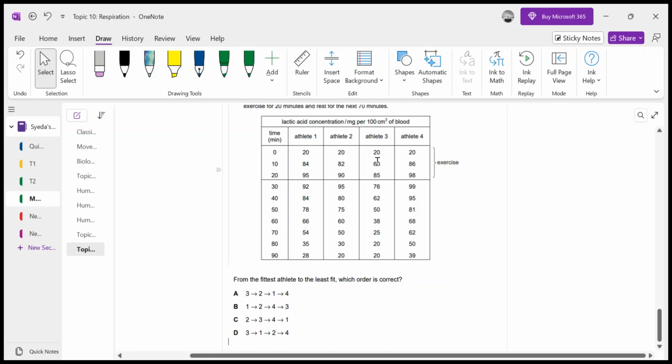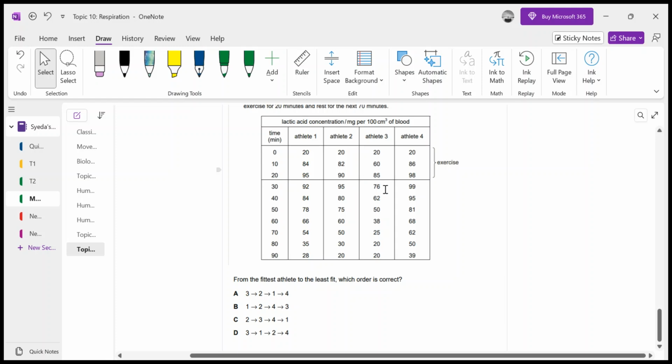It means he is the fittest one, right? Because his body is carrying out aerobic respiration at maximum till 10 minutes. After 10 minutes, obviously his body is getting tired and requires more energy, so anaerobic respiration would be occurring. That's why his rate is 85, while the rest have 95, 90, and 98. So athlete 3 would be the fittest one.